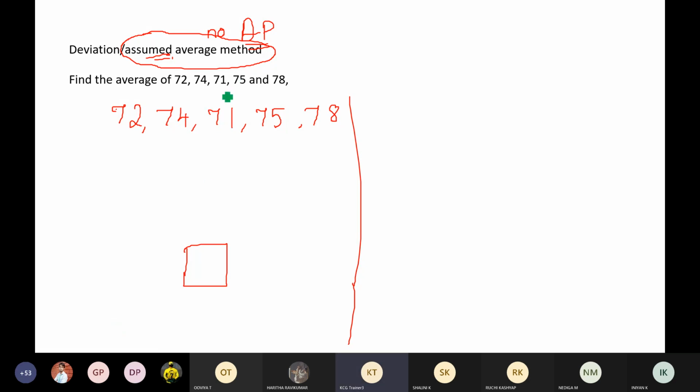Okay, what can I assume? You can actually assume any number, but practically speaking, the average should be within this range, right? The smallest number is 71, the highest number is 78. The average should be between 71 and 78. You already know this, correct? That's how the average works. Tell me any number between 71 and 78. I want you guys to tell me in the chat box. Let's assume that as the average, and I'll tell you how to solve the question.